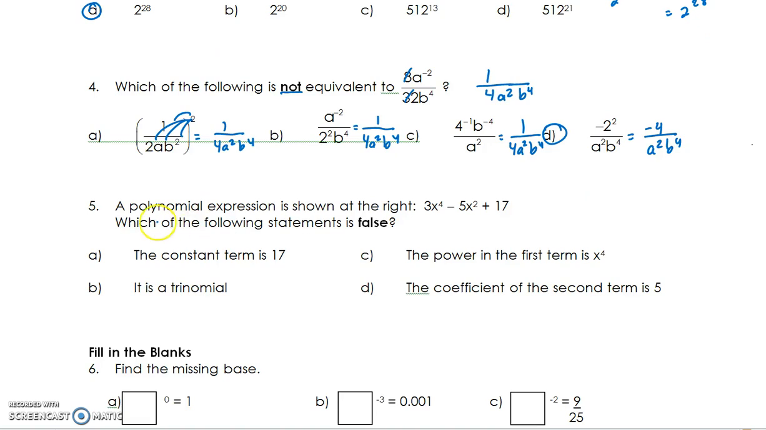Question 5. Polynomial expression, trinomial. You might be tempted to factor this. Read the question first. Which one of the following statements is false? The constant term is 17, positive. The power in the first term, that's the base and the exponent together, so that one's fine. It is a trinomial. And so letter D, the coefficient of the second term, that's the number that's multiplied in front, and you have to include the sign with that. So it's actually supposed to be negative 5. So there is your false statement.